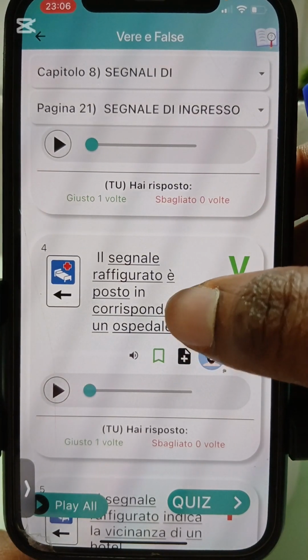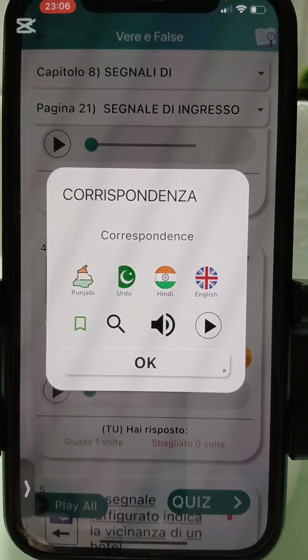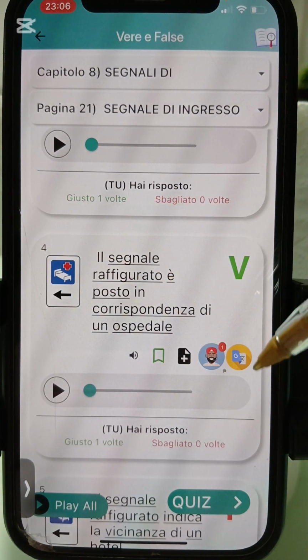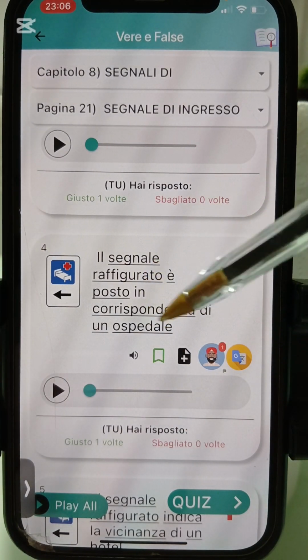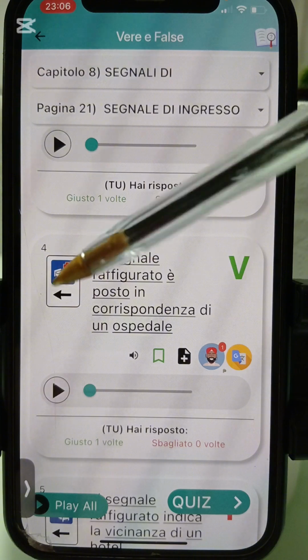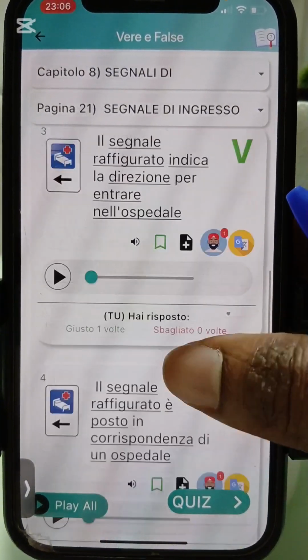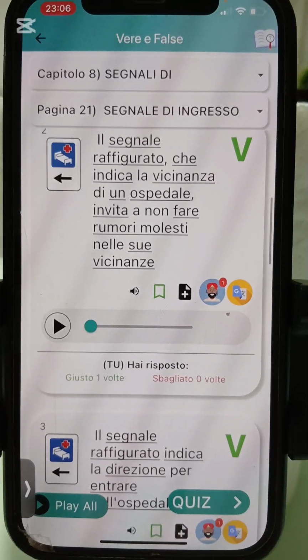Correspondenza means exact spot. They go post am for the place where you go enter hospital. Now as we dey do am, if you don teach am very well, we do the quiz.